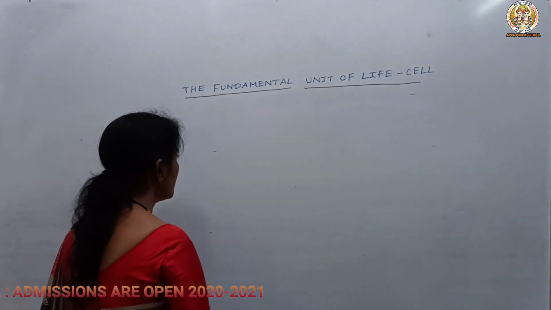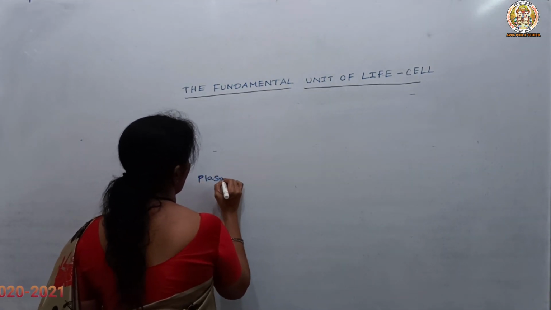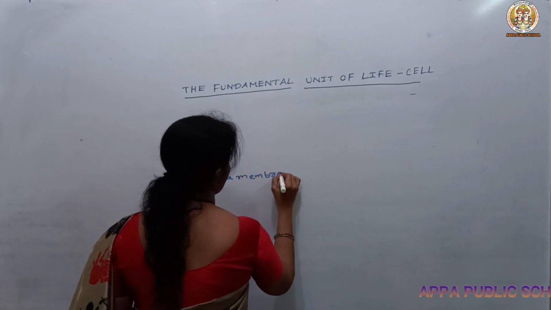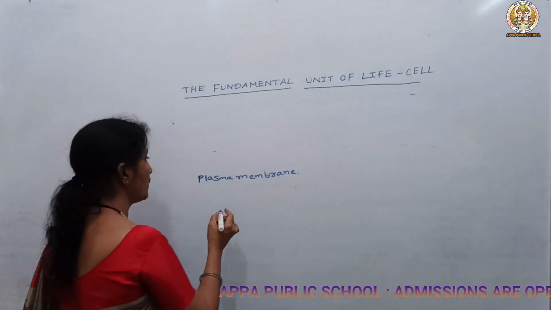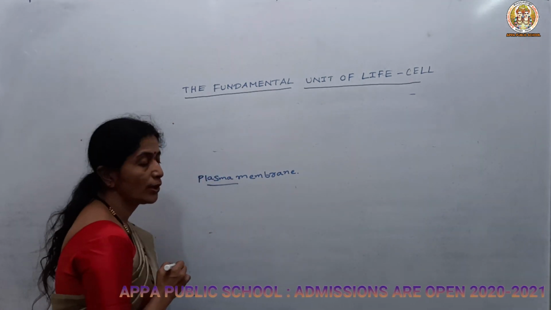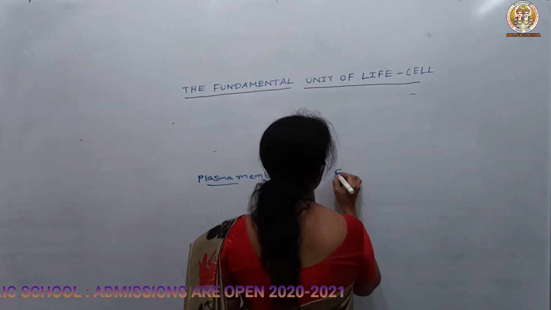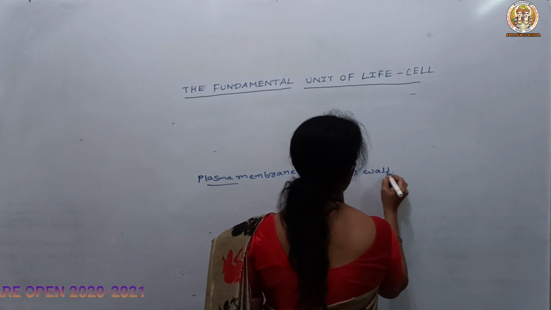The plasma membrane is the semi-permeable membrane. As I already told you, it is the outermost covering in the animal cell, and in the plant cell the cell wall is the outermost covering.